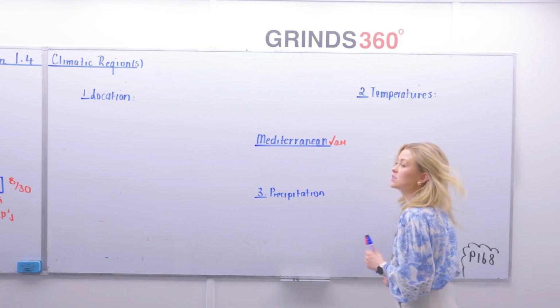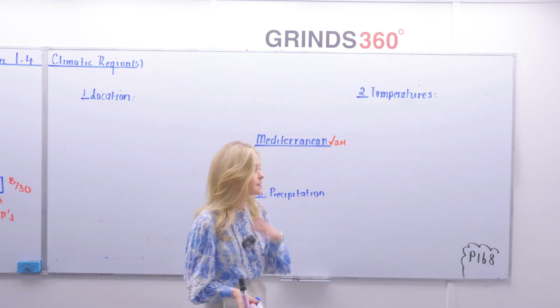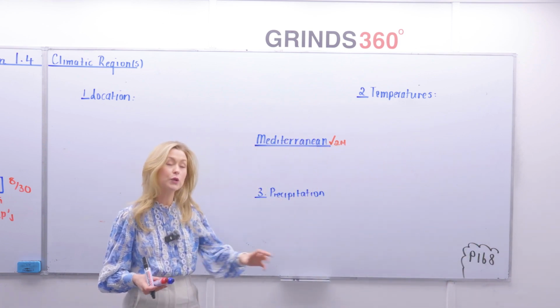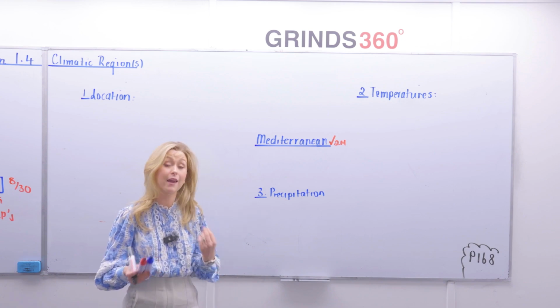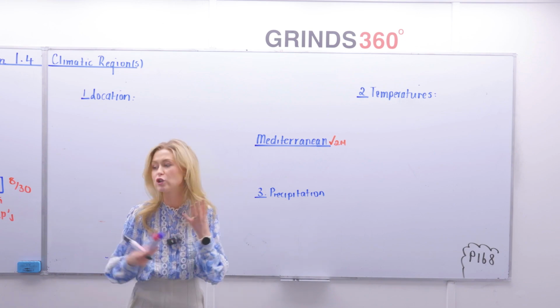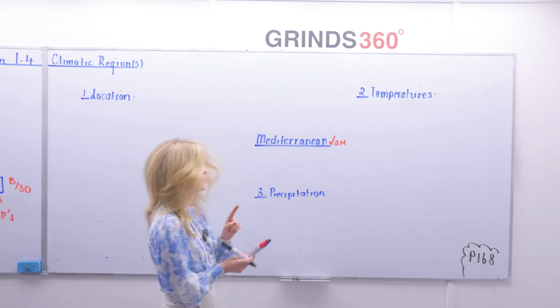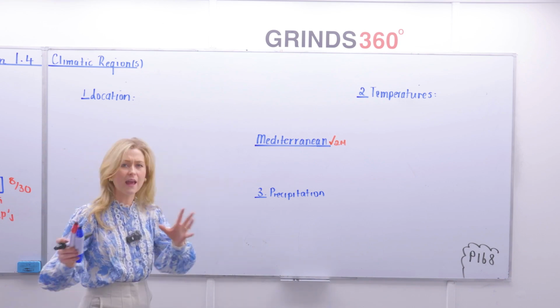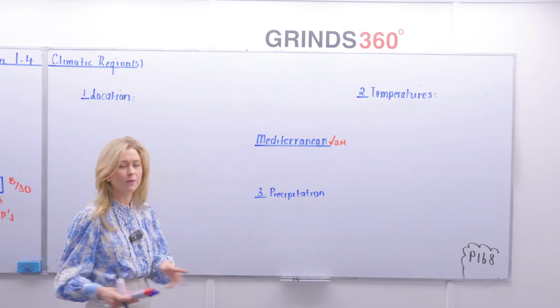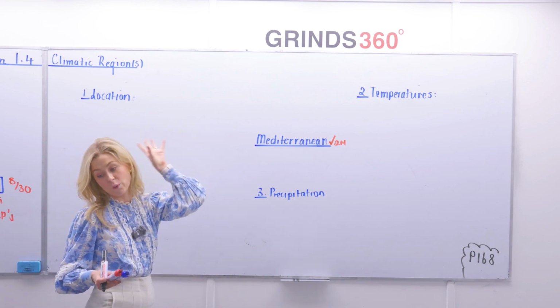Now, I'm aware students sometimes decide to focus more on the Paris Basin and they don't do very much about this, but you do need to know a little bit about the Mediterranean climate in case you're asked to compare and contrast agriculture under the heading of climate. That's why we want to get this here. Now, we're not going to learn a big essay because we know how to structure this now. We're going to talk first about the location.